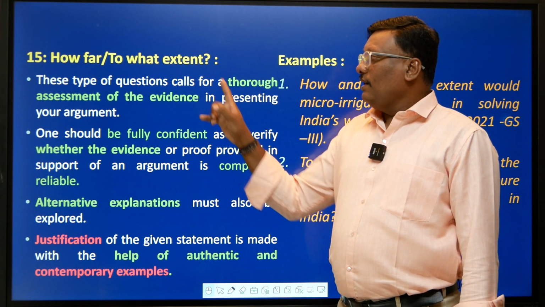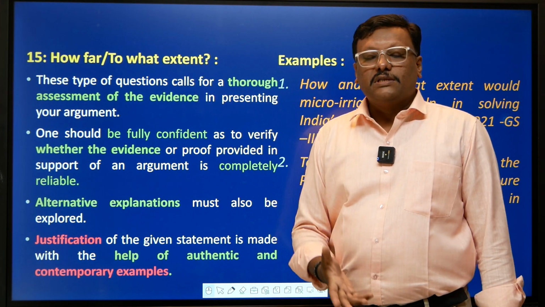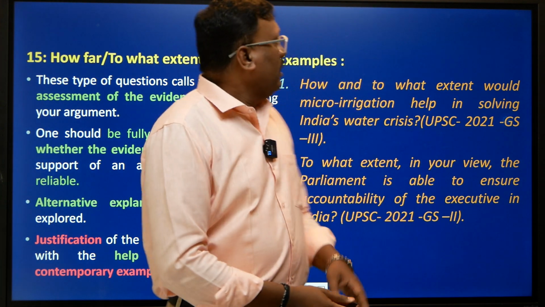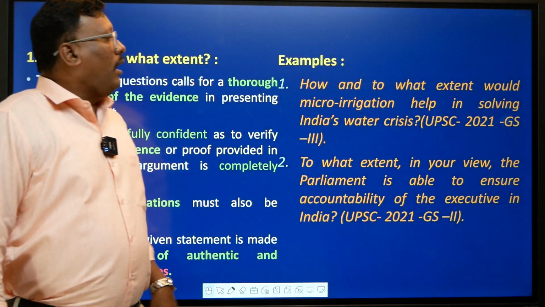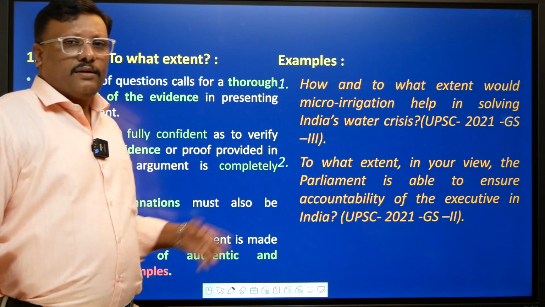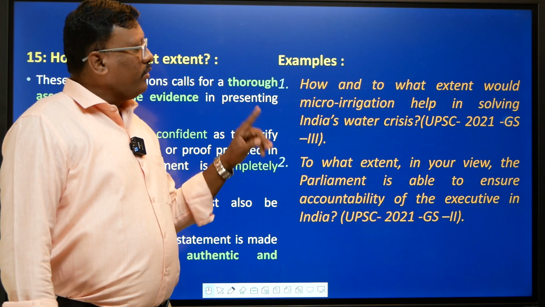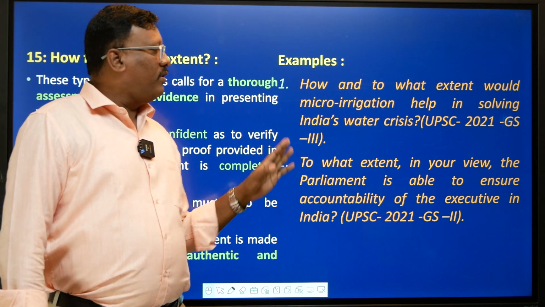So if a question is related to how far or to what extent, try to provide the most recent or contemporary examples, right? For example, how and to what extent would micro irrigation help in solving India's water crisis? The issue is the Indian water crisis, and the question is about how far do you think that micro irrigation is going to help in solving the water crisis?